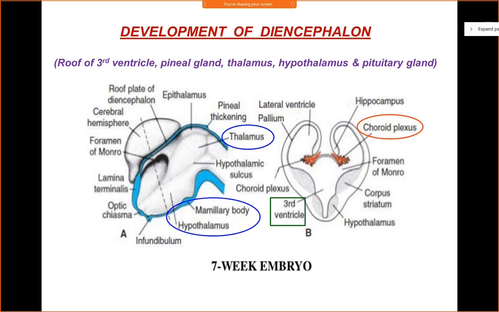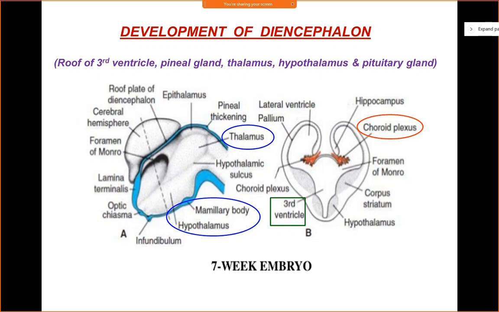Okay, so already I told you how choroid plexus is formed and they will produce CSF, right? Now from the caudal part of the roof plate, you have a small thickening which is known as the pineal thickening. This pineal thickening is an epithelial thickening. It will give rise to a solid cord of cells which will form the pineal gland. So pineal gland is also derived from the caudal part of the roof plate of the diencephalon. Two things it will form.